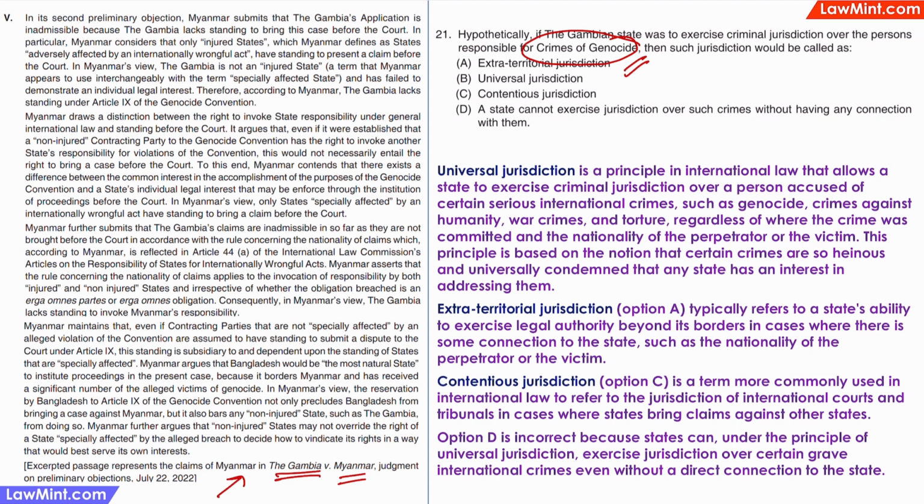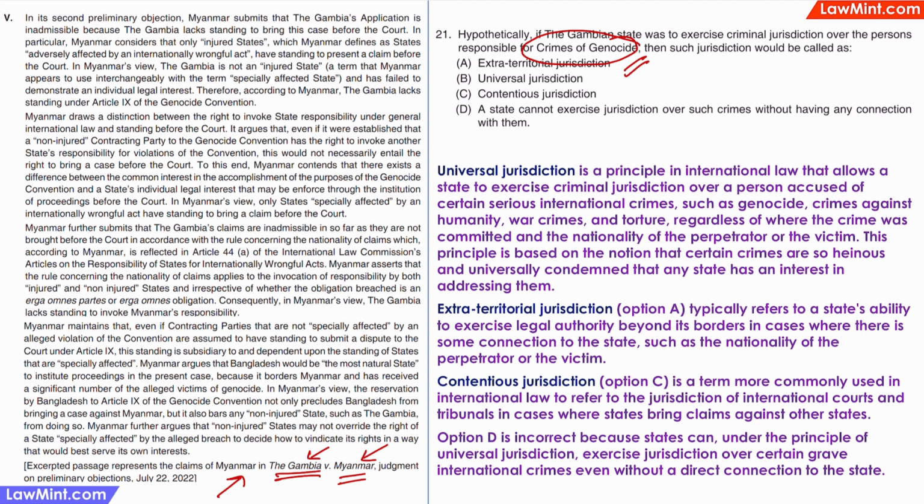And the key element in this passage is that the Gambia is asking the ICJ to intervene, and Myanmar is arguing that the Gambia does not have any locus standi to bring up the issue with the ICJ or the UN. When we apply our common sense conclusion, we can say that Myanmar cannot prevent the Gambia from approaching the ICJ or the UN. Use this logic while answering the questions, and you will be able to choose the correct answer, or at least eliminate some of the incorrect options and guess from among the remaining options.